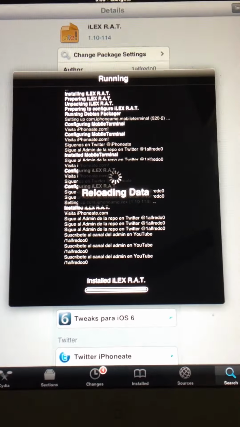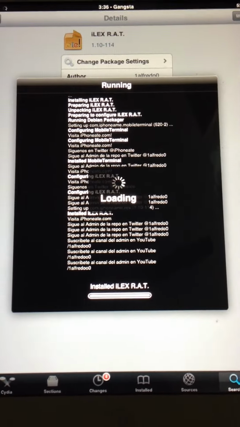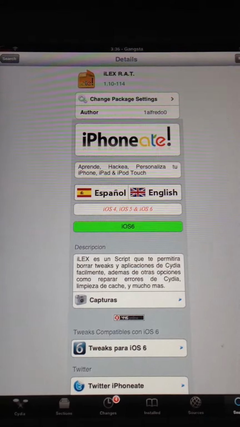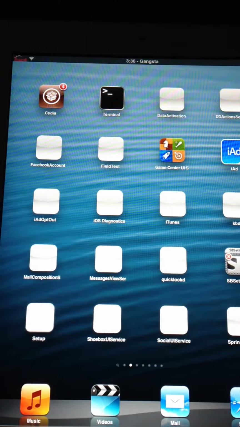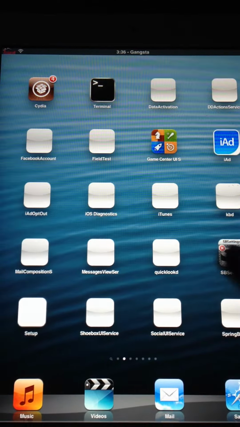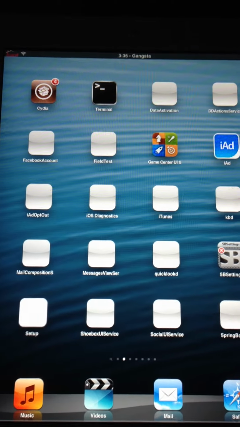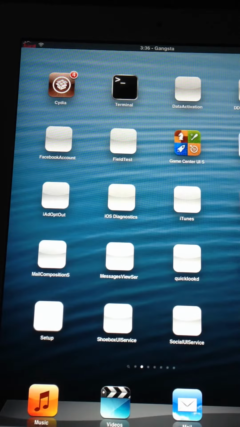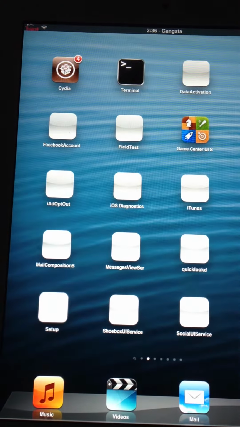Oh, that was fast. All right, so now return to Cydia. Now after we exit, just ignore the icons. That happens sometimes, but just ignore all of these, okay? Now here you can see Terminal. There you go, Mobile Terminal is now installed.